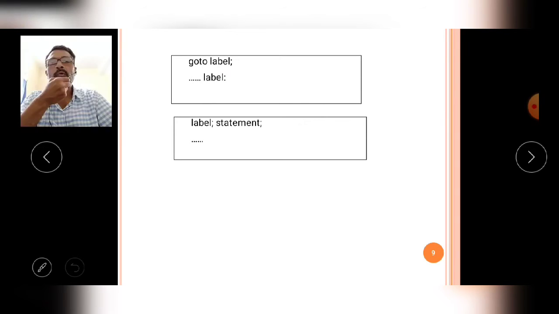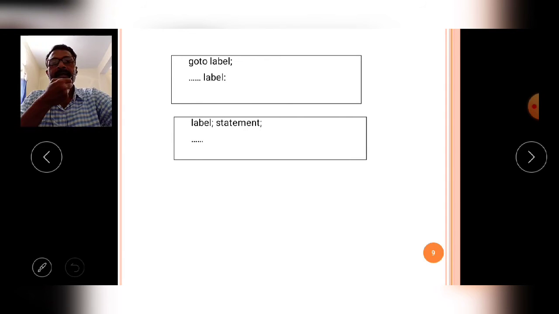Go to means it is a word. Okay, go to. So in our real life also I am asking the question. Okay, so I am saying to one person, go to principal chamber. So what is the meaning of that statement? That means the person should go to principal's chamber. Okay, same just like that in the programming.